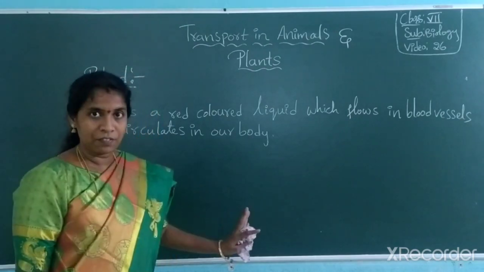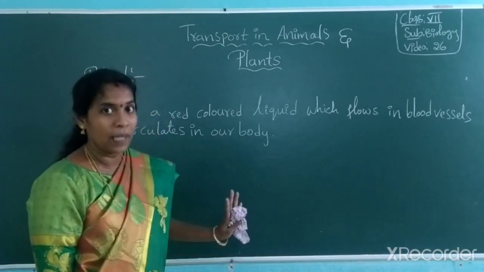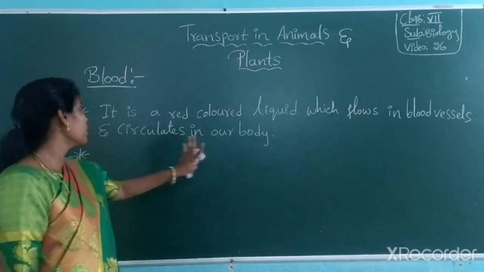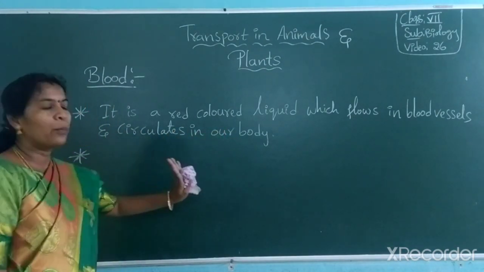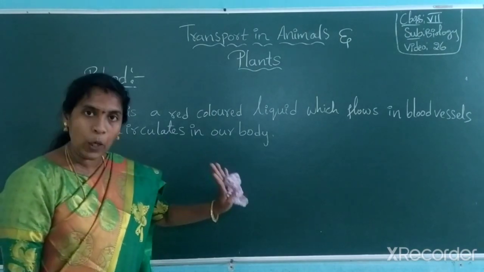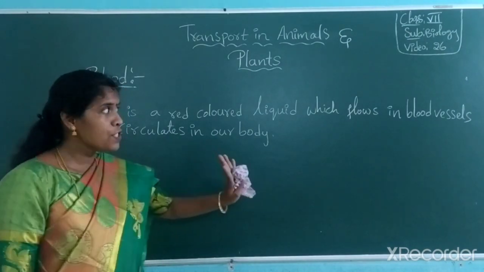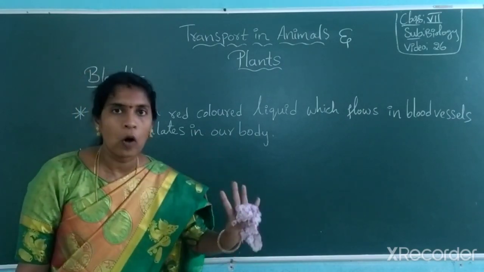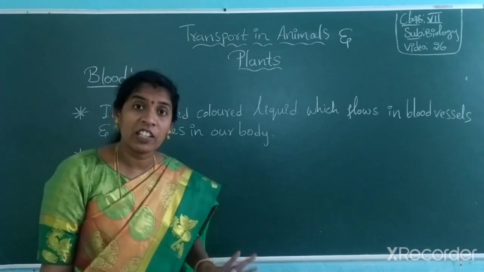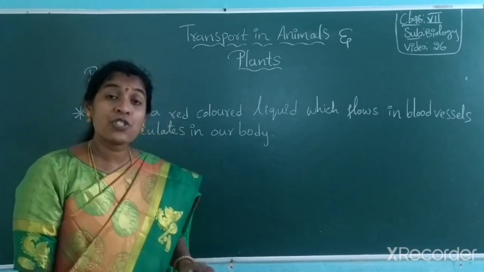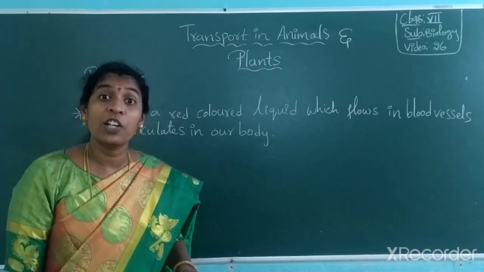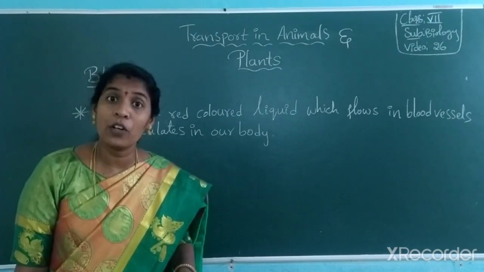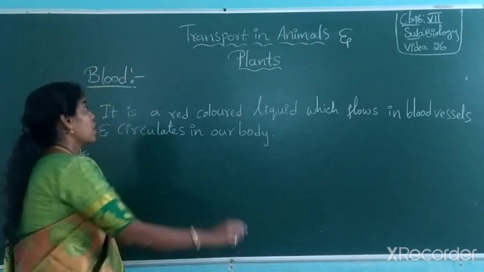What is blood? First of all, we look at what blood is. Blood is a red color liquid which flows in blood vessels and circulates in our body. You know, blood circulates 6 to 7 times throughout our body. And how much percentage of blood is present in our body? 90%.